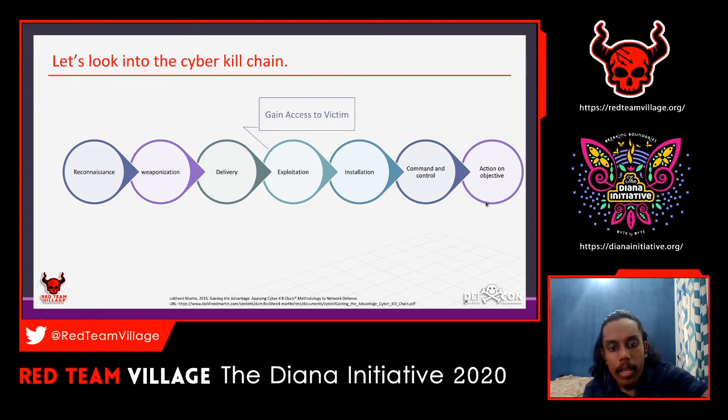So moving on to the next one, this is the exploitation part. Exploitation is where the attacker gets an initial foothold in the organization. He has sent a targeted phishing mail before in the delivery part. So the victim, the user, an employee or an individual, got hacked or their account got compromised.